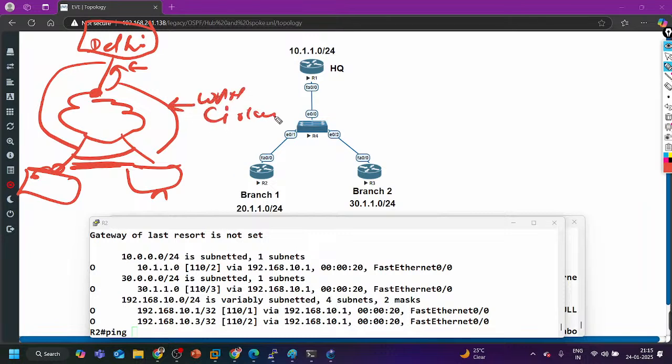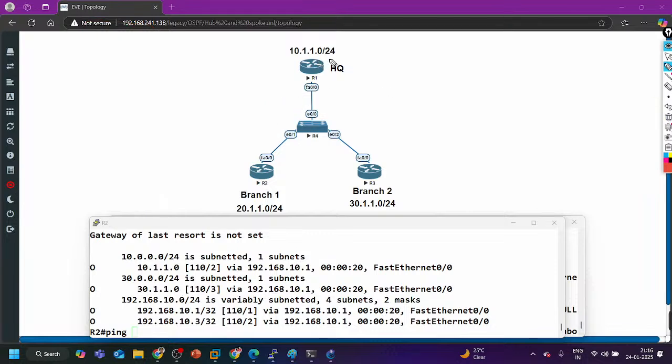I thought each router has a public IP address so that both spokes will communicate. Not like that. Here we are talking about WAN circuits. If all routers are directly connected with each other, then these two ports can communicate, these two ports can communicate, but these two ports cannot communicate. Think like that.